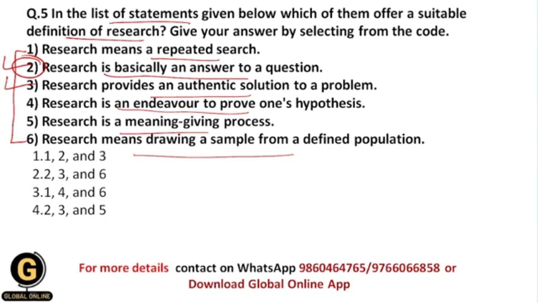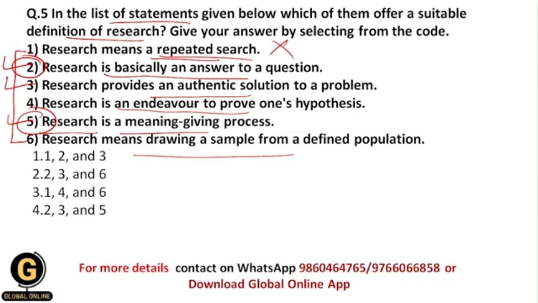And as well, research is a meaning giving process. I mean to say that this is not meaningless. If it were meaningless, then obviously no one would go for research, right? Research is a systematic process, and that's why it is a meaning giving process, and it gives us an authentic solution to our problem. And that's why this statement is again a correct definition of research. And research is not only a repeated search, so this gets eliminated.